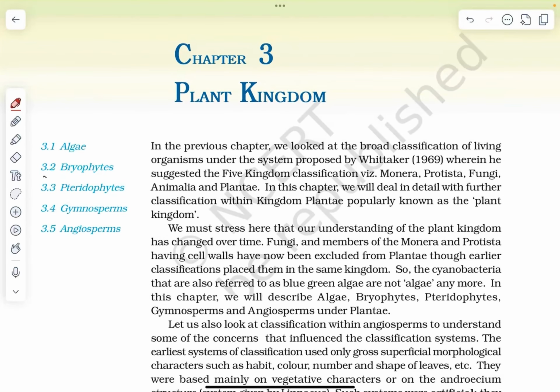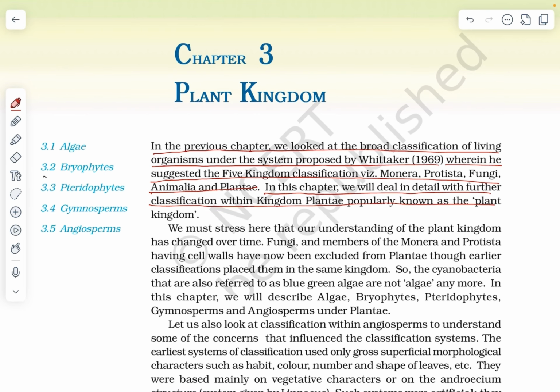Chapter 3: Plant Kingdom. In the previous chapter, we looked at the broad classification of living organisms under the system proposed by Whittaker in 1969, wherein he suggested the five kingdom classification based on Monera, Protista, Fungi, Animalia, and Plantae. In this chapter, we will deal in detail with further classification within kingdom Plantae, popularly known as the plant kingdom.